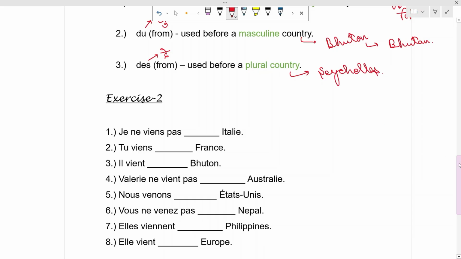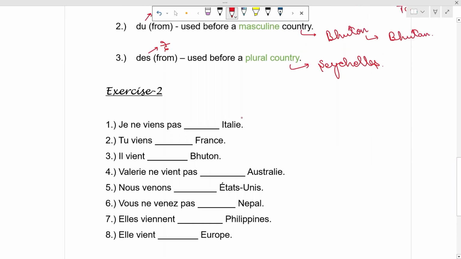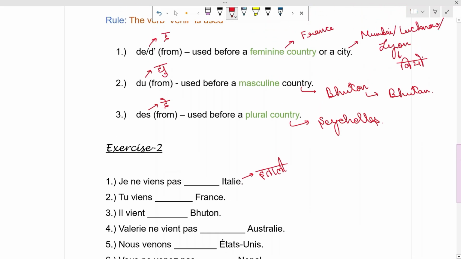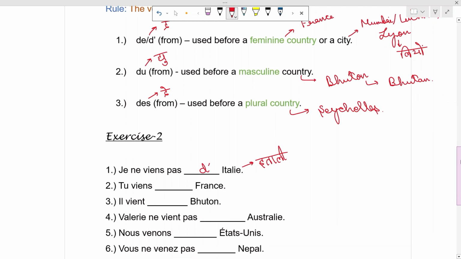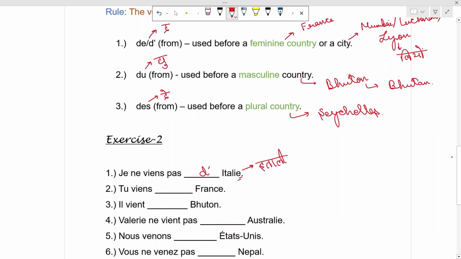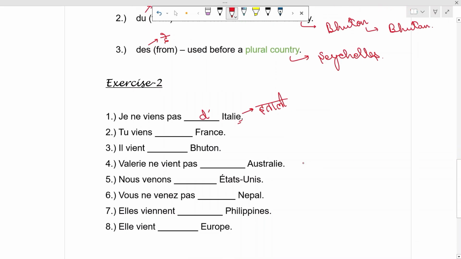So, the first sentence is Je ne viens pas Italie. The pronunciation here is Italie. Since it is starting with a vowel, it is a feminine country, and we will use d apostrophe. And it is ending with a e also. So it is a feminine country. D apostrophe will be used since it is starting with a vowel I. Je ne viens pas d'Italie.